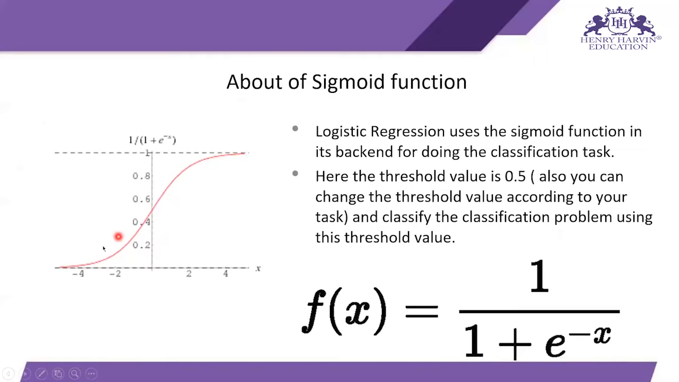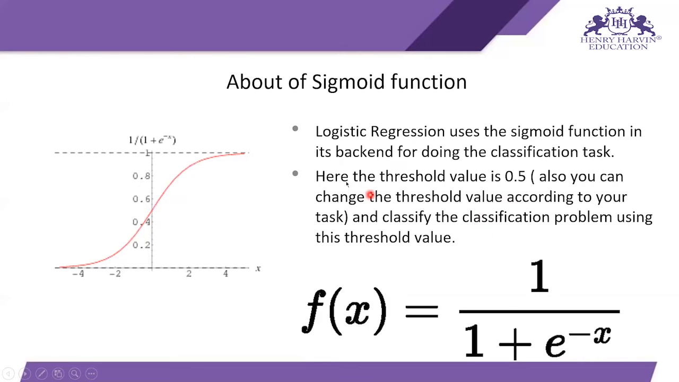As you can see, you provide any value, you get a value greater than 0 and less than 1, not 0, not 1. And it is like an S, a sigmoid curve. Logistic regression uses the sigmoid function in its backend for doing the classification task. Here the threshold value is 0.5. You can also change the threshold value according to your task and classify the problem using this threshold value.